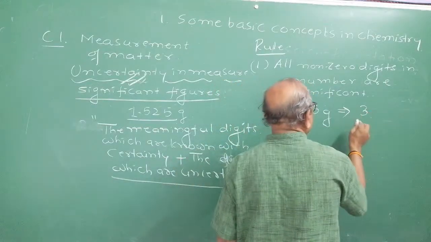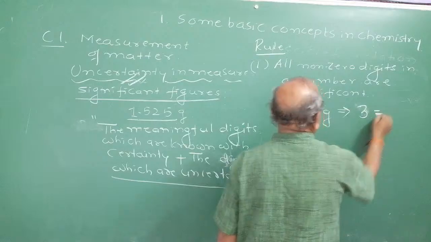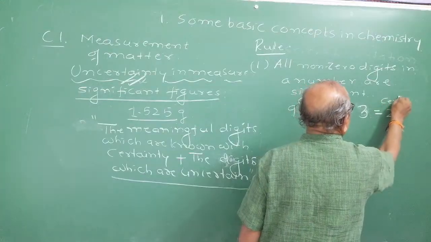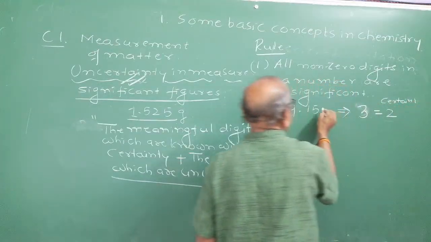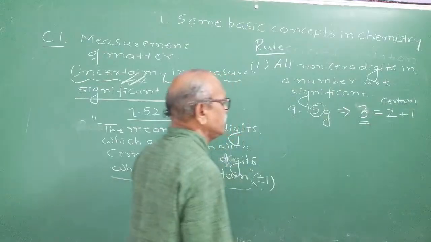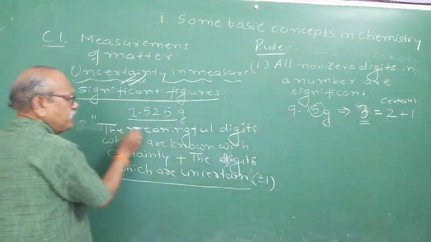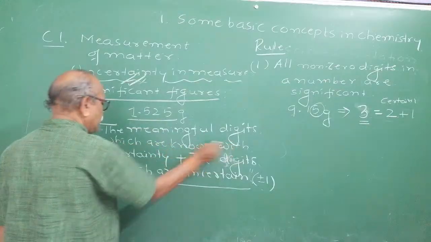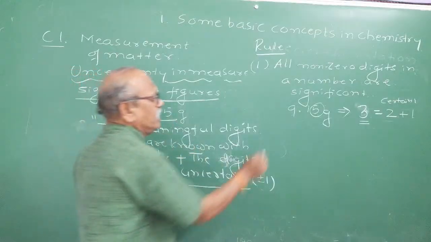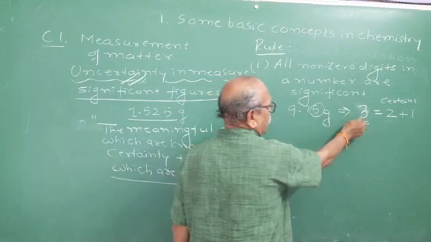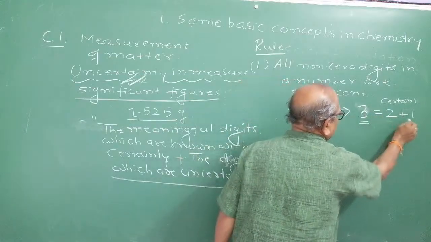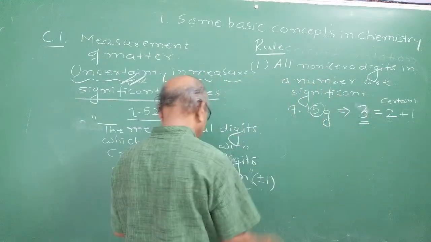Of these 3, look here, 9 and 1 are measured with certainty, and the uncertain one is 5. 2 plus 1 becomes 3. Therefore, the number of significant figures in it is 3. That is the definition: the meaningful digits which are known with certainty plus the digits which are uncertain together are called significant figures. In 9.15, the non-zero digits are 3. Of them, 9.1 is certain and the last 5 is uncertain. Totally 2 plus 1 becomes 3. There are 3 significant figures in it.